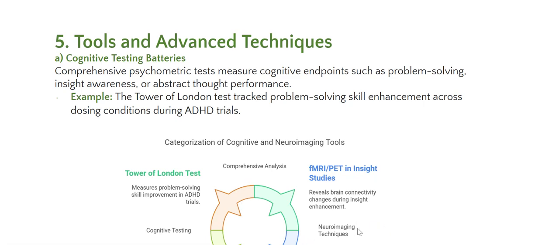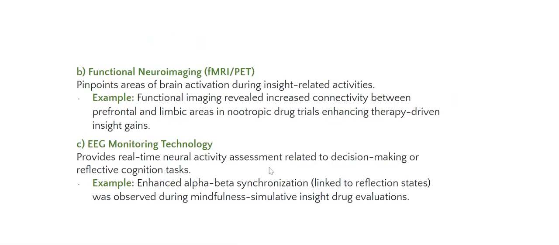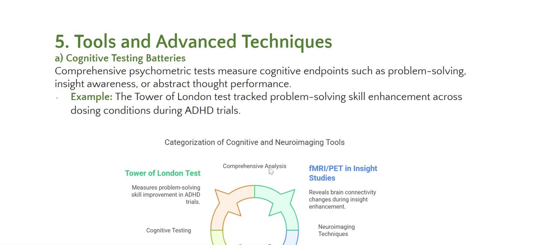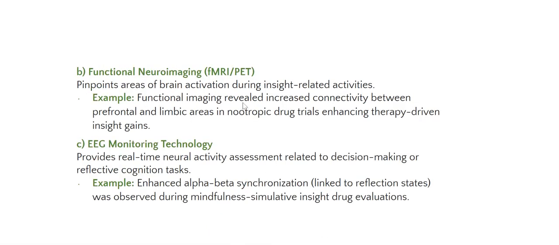On the right, we have neuroimaging techniques. On the left, cognitive testing. In the bottom, real-time monitoring. On the top, comprehensive analysis. Continuing with the tools and advanced techniques, we have functional neuroimaging, fMRI slash PET.